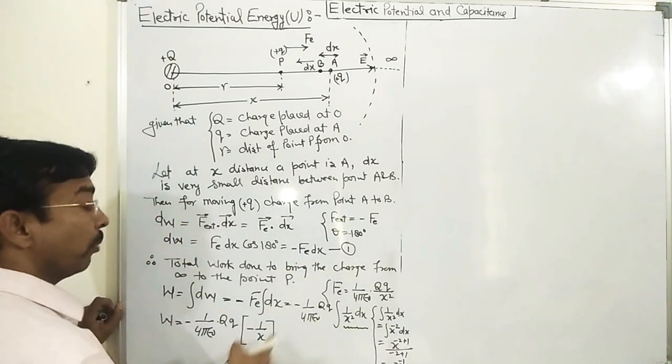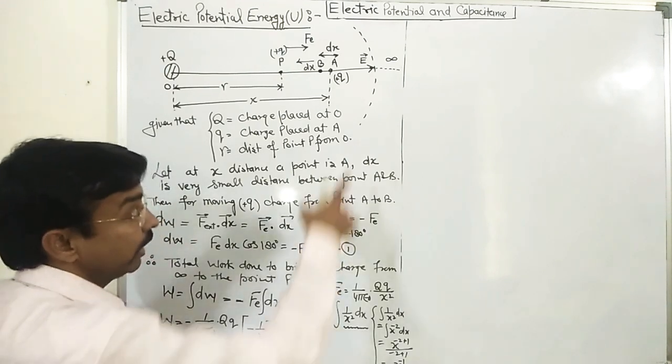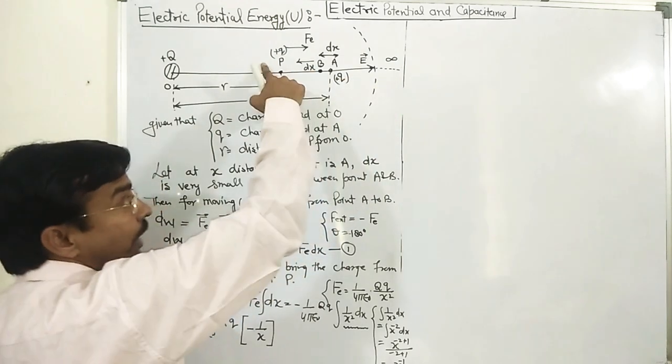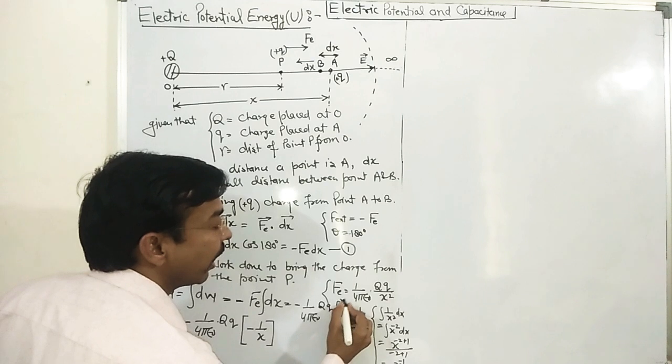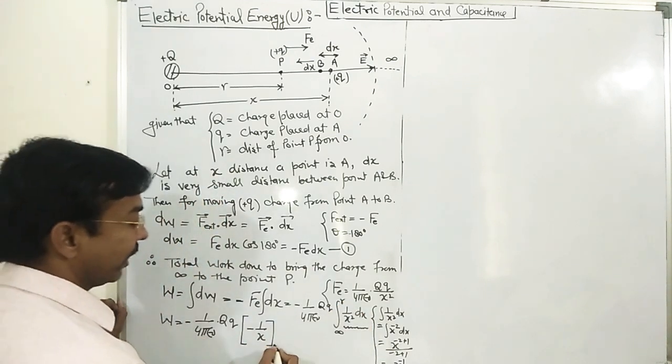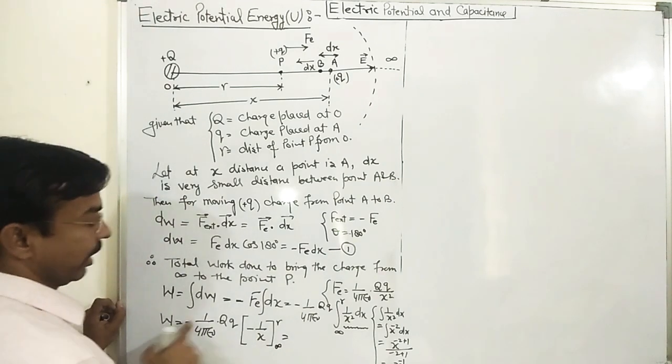Okay, so you will put in the limits, but what should be the proper limits? The charge is brought from infinity to that particular point P, so the limits are infinity to r. The minus and this minus become plus.